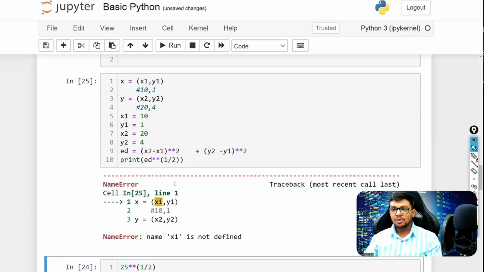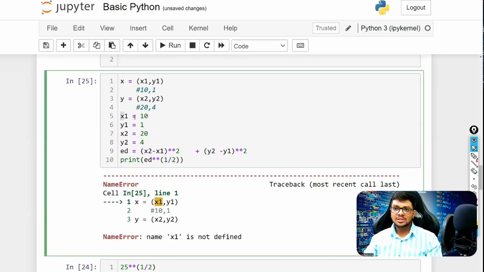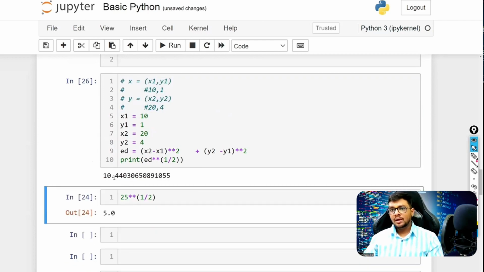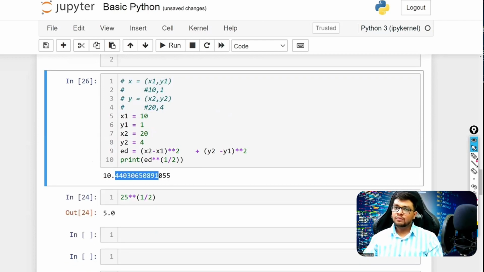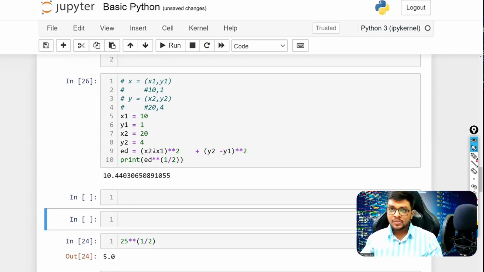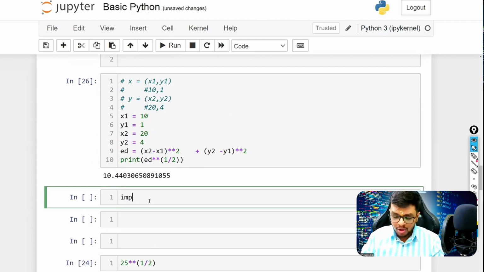So if I run this now, it says x1 is not defined. So we need to just comment it out. Now we got 10.44. Okay, you can check this also. There is a formula you can use, import math. This is inbuilt in your Python. You can use that and check it.